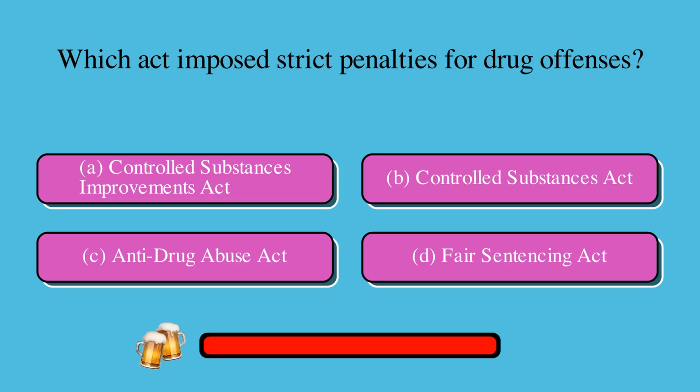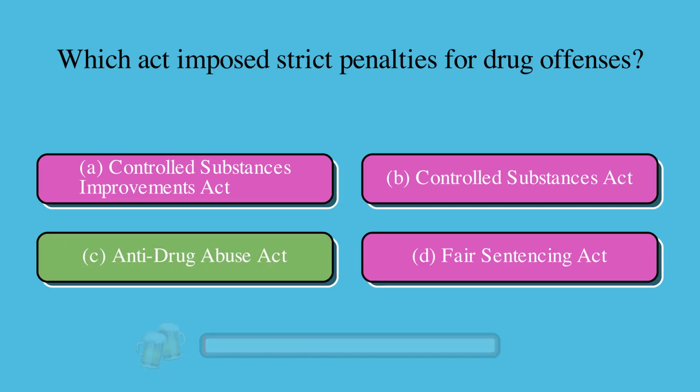Which act imposed strict penalties for drug offenses? Is it A, Controlled Substances Improvements Act, B, Controlled Substances Act, C, Anti-Drug Abuse Act, or D, Fair Sentencing Act? The correct answer is C, Anti-Drug Abuse Act.